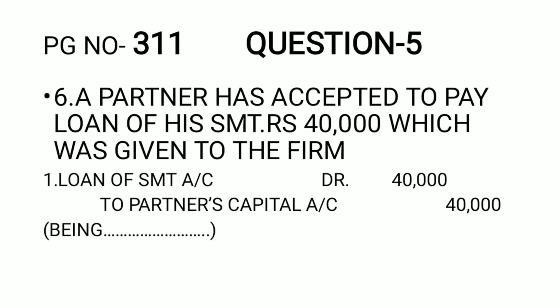So loan has a basic balance of credit. Now that the amount of loan is paid, the loan account is debited and the partner's capital account is credited. This is the journal entry when the partner accepts to pay the loan of his Srimati. So the loan is worth rupees 40,000. Loan is repaid, hence it is being debited. Loan of Srimati account debit to partner's capital account.